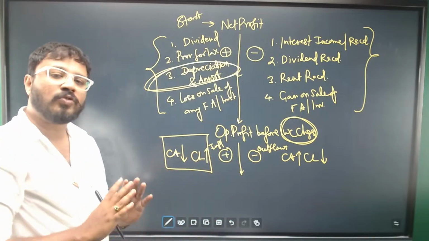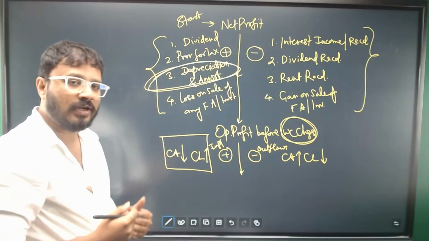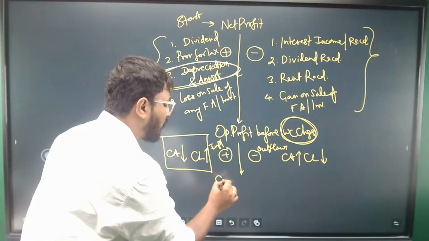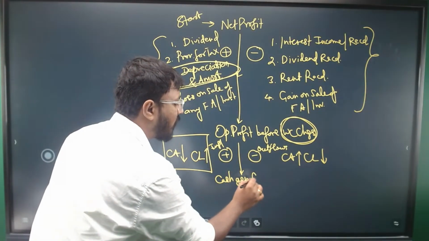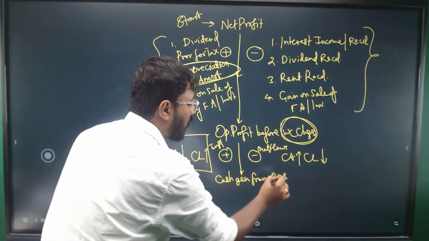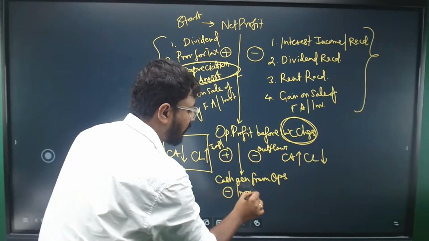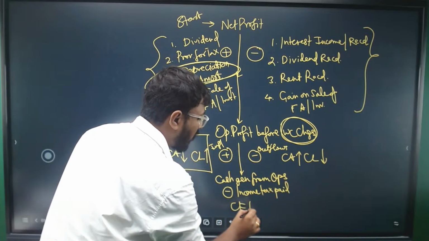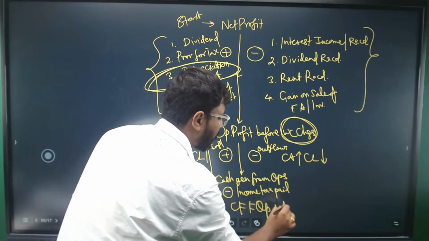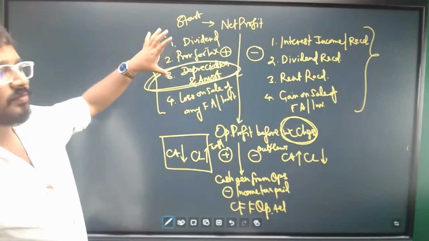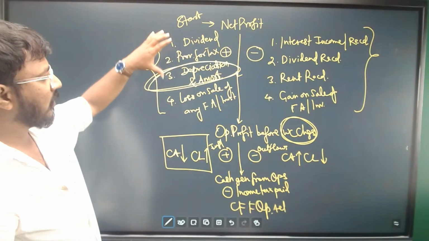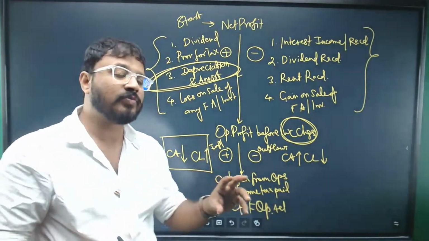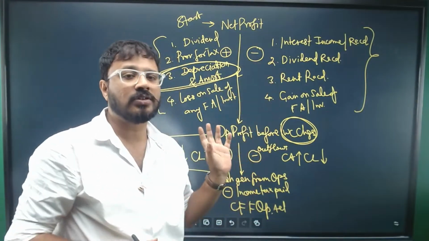And this will mostly give you cash flow from operating activities. If there is any income tax, that we need to deduct. So usually we arrive at cash generated from operations. We will minus income tax paid. That will give you cash flow from operating activities. So try to note this down. These are the usual items you will see in the questions. If at all any adjustments are given, it will be around these adjustments only.